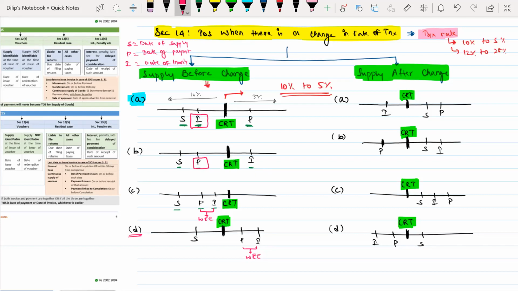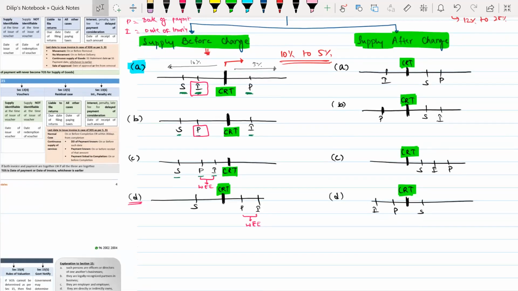Similarly, if all the 3 are before change only, if invoice, payment and supply, all of them are before change only, then the time of supply will be the date of invoice or date of payment, whichever is earlier. Now, if you are able to understand this particular provision, or this chart, there are few things which are commonly happening over here.